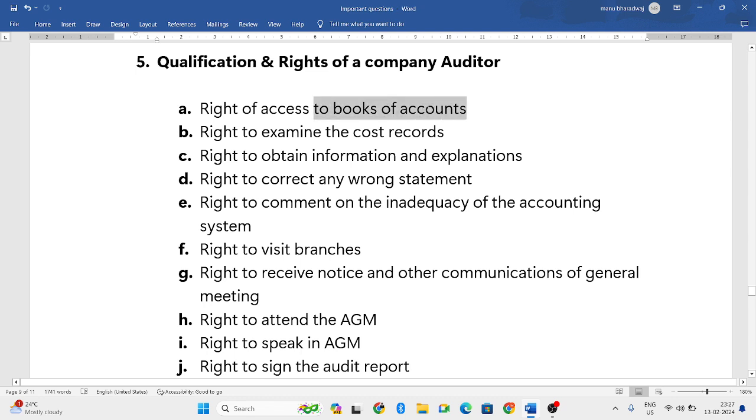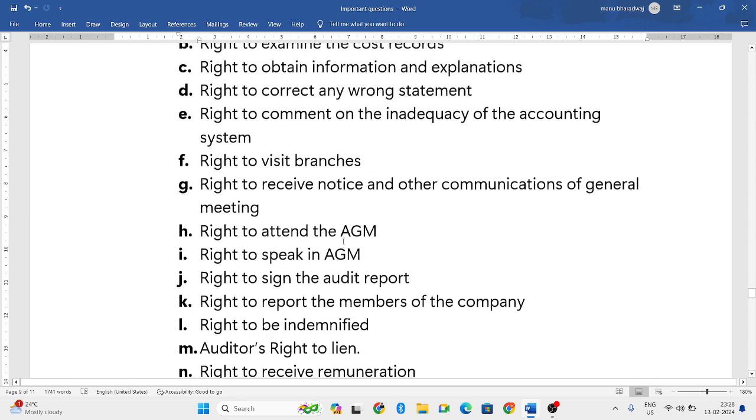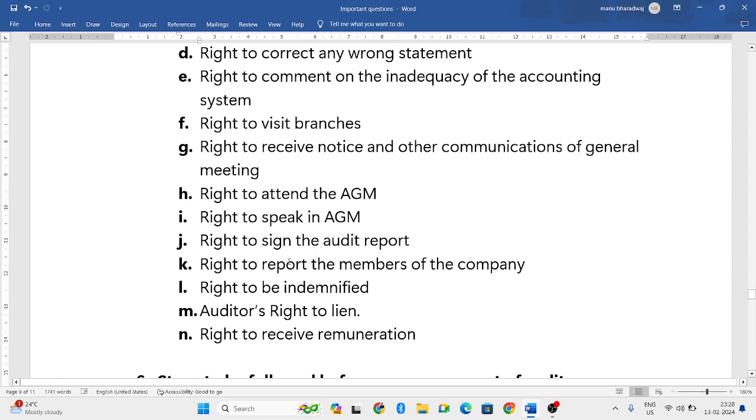Right to access the books of accounts, right to examine the cost records, right to obtain information and explanation, right to correct any wrong statement, right to comment on the inadequacy of accounting system, right to visit the branches, right to receive notice and other communications of general meeting, right to attend the AGM, right to speak in the annual general meeting, right to sign the audit report, right to report to the members of the company, right to be indemnified, right to lien, and right to receive remuneration.